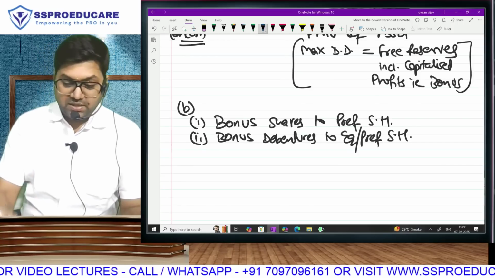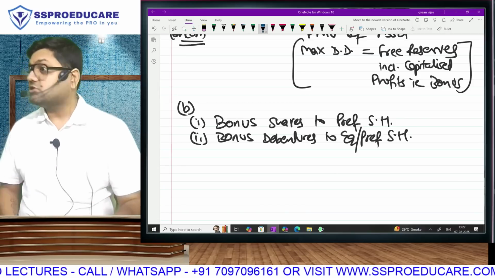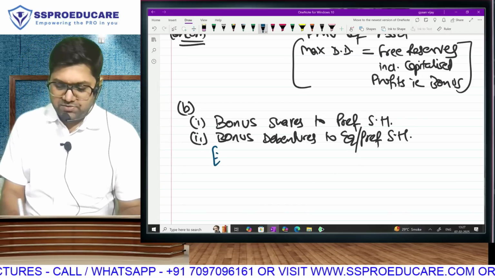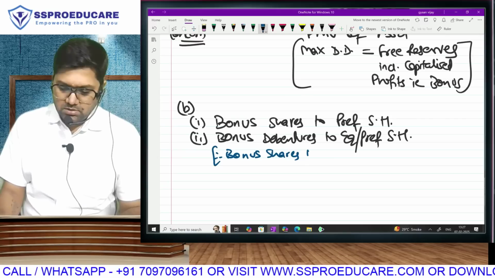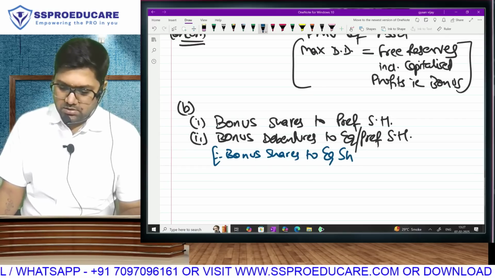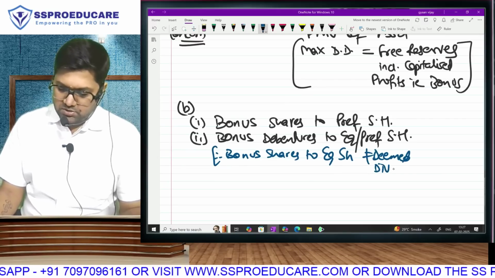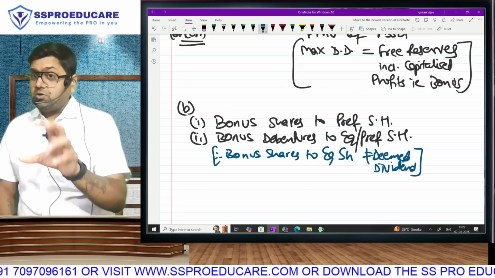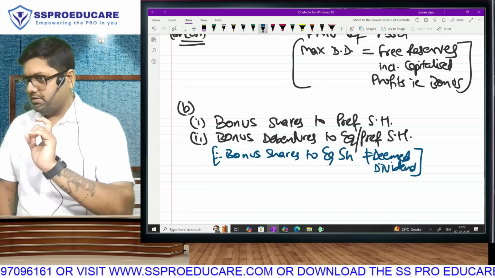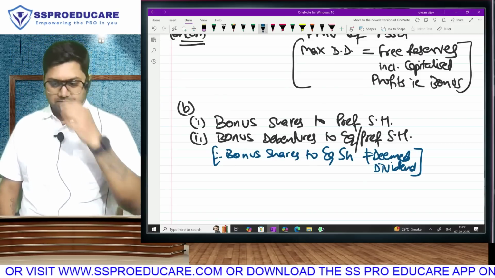Which means at least one thing that you should know. See, you have to understand what is written and you have to also understand what is not written. So do you realize, this makes it clear that if you give bonus shares to an equity shareholder, that can't be considered as deemed dividend, because observe the points that are written. For equity shareholders only free debentures are covered, but for preference shareholders anything given free is covered.